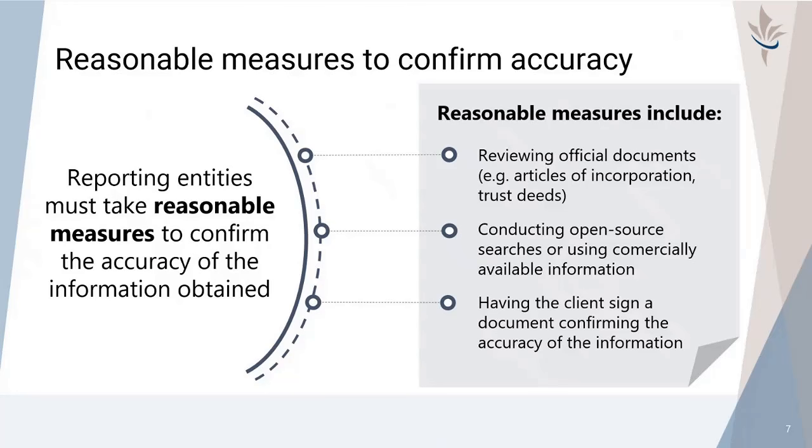Reporting entities must take reasonable measures when confirming accuracy of the beneficial ownership information obtained. Reasonable measures include reviewing official documents, for example, articles of incorporation or trust deeds, conducting open source searches or using commercially available information, and having the client sign a document confirming the accuracy of the information.